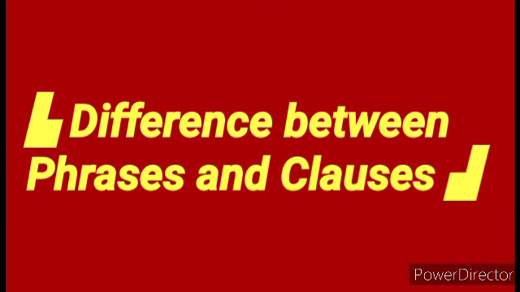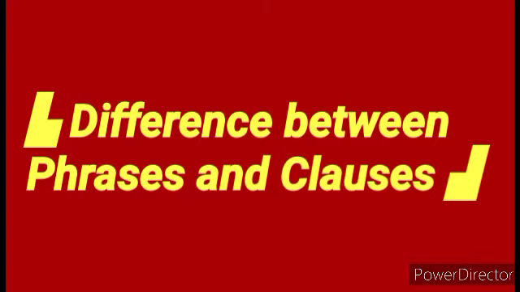A group of words that does not make complete sense by itself is known as a phrase. For example, some people in India, bunch of roses. Clauses. A clause is a group of words with a subject and a predicate. It is usually a part of a sentence.